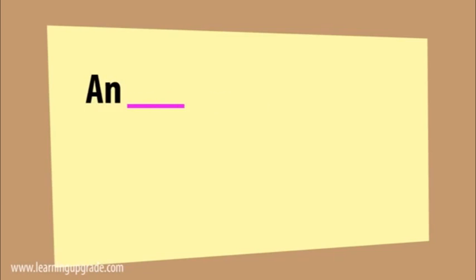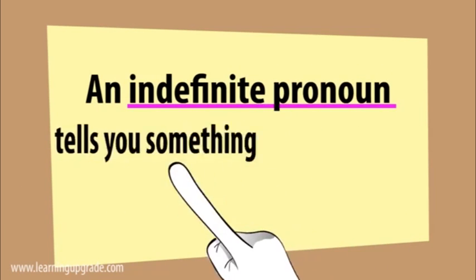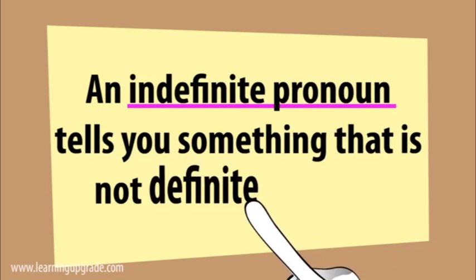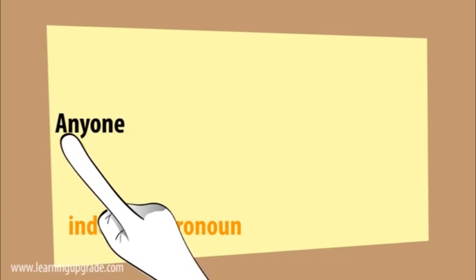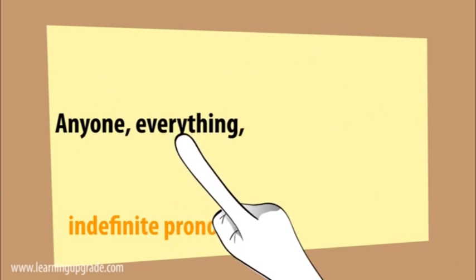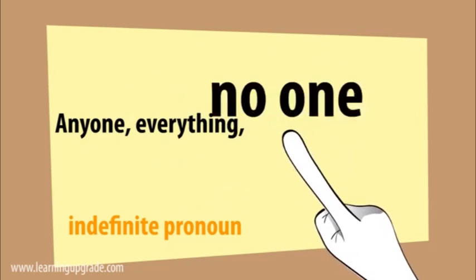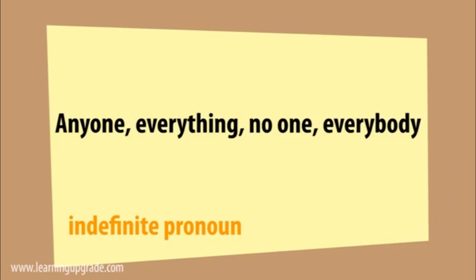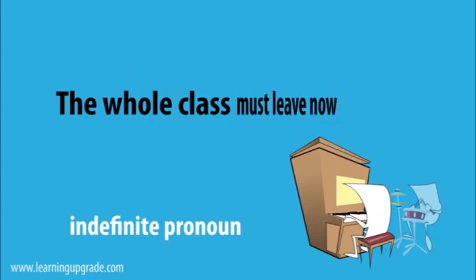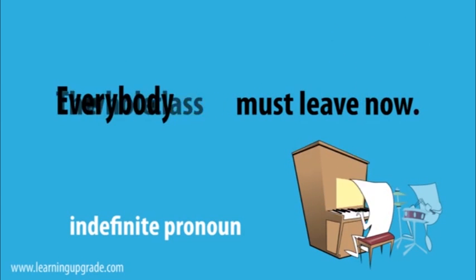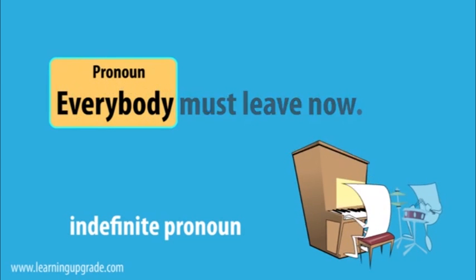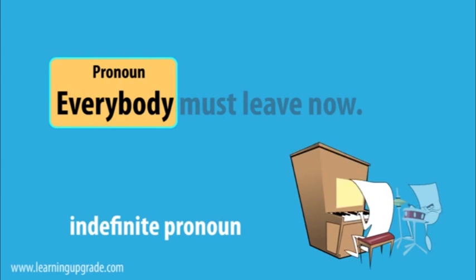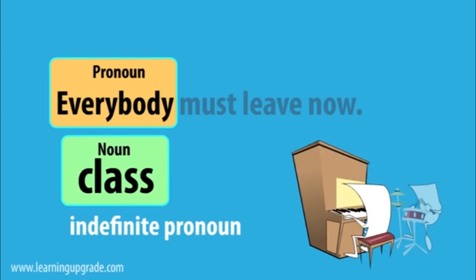An indefinite pronoun tells you something that is not definite or exact. Anyone, everything, no one, everybody. The whole class must leave now. Everybody must leave now. The pronoun everybody takes the place of the noun class.